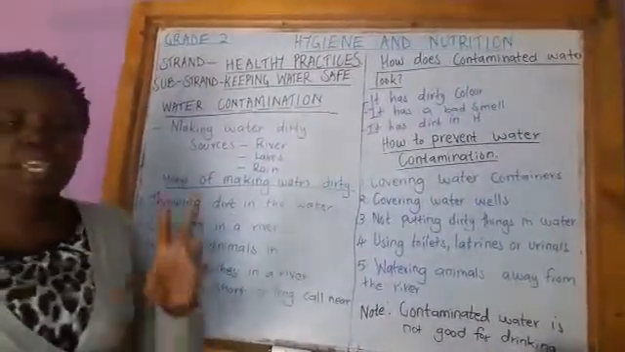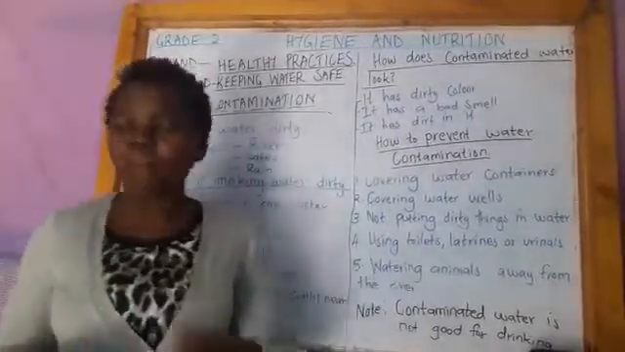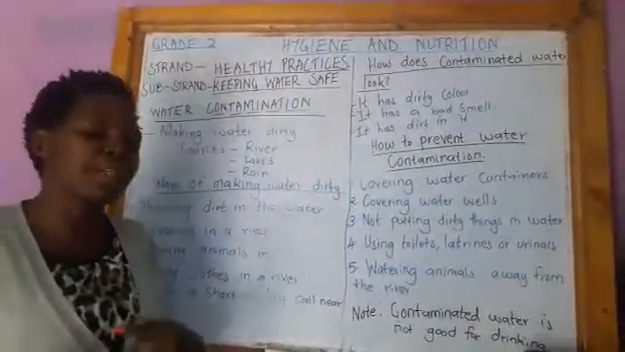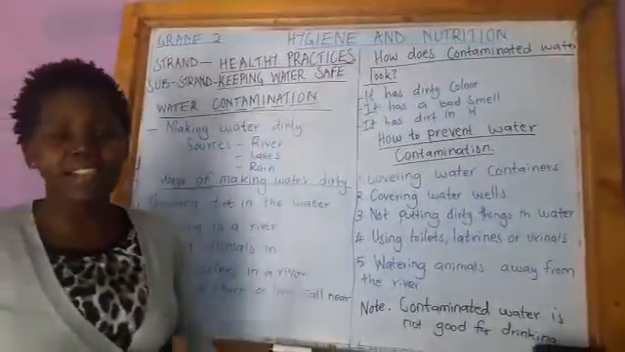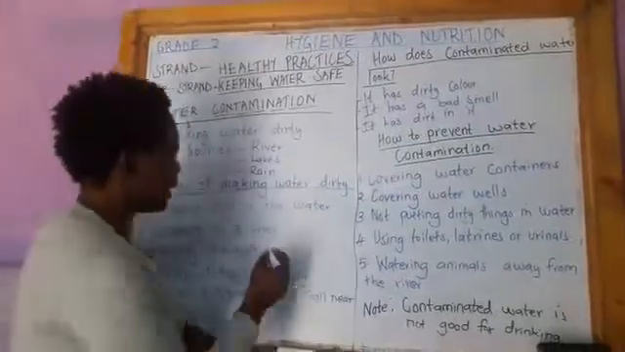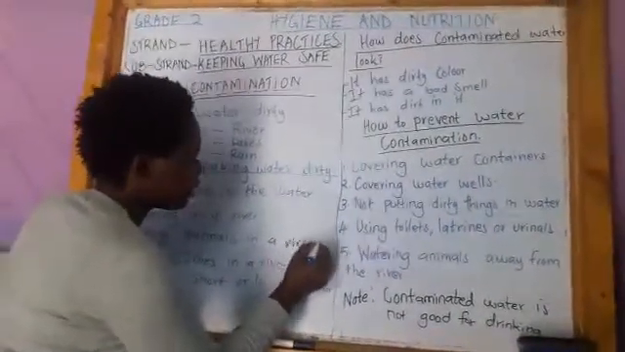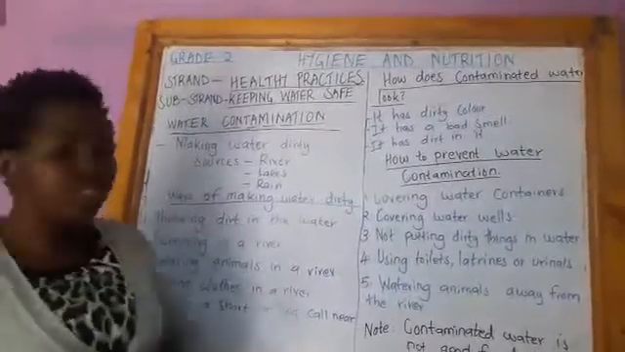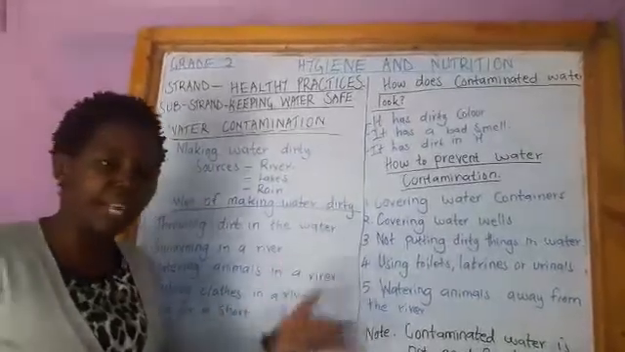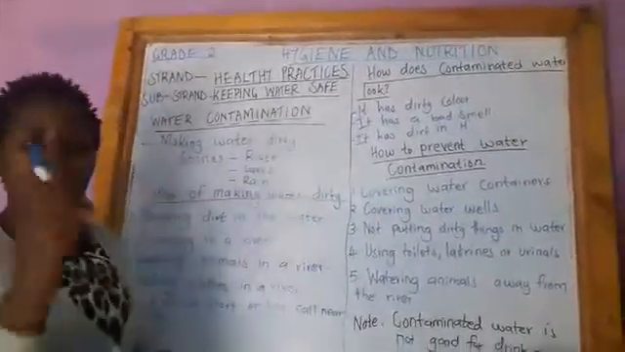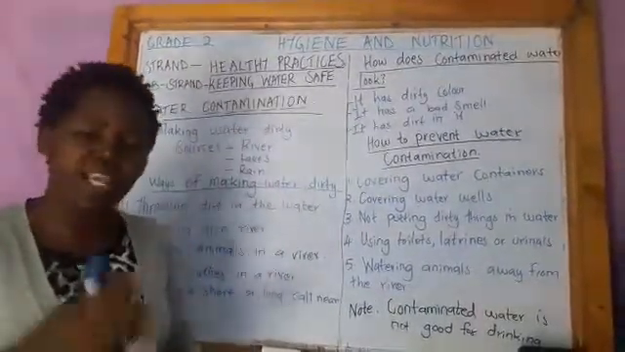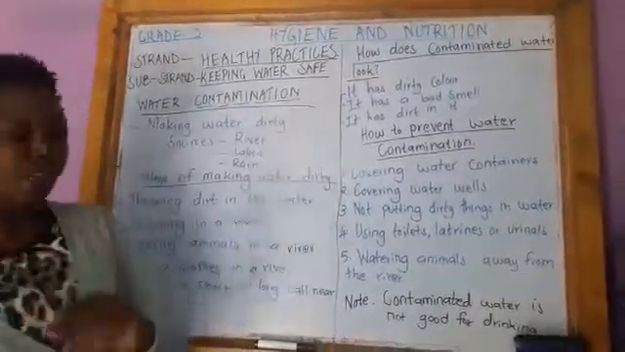Number two, swimming in a river. In our country, there are people who swim in a river. When you go to the river, you will find some people swimming, and that is not a good habit because they are making that water dirty. They are contaminating that water. Then number three, watering animals in a river. When we go up country, we take our animals to drink water. We take them to the river, sometimes we water them at home. So the best way is to water them at home. When we take them to the river, they will step into the water, and that will make water dirty. So that is water contamination.